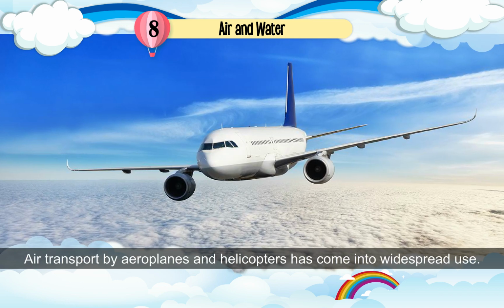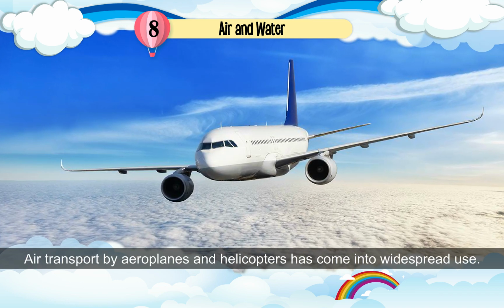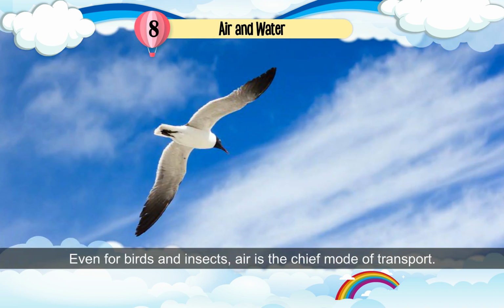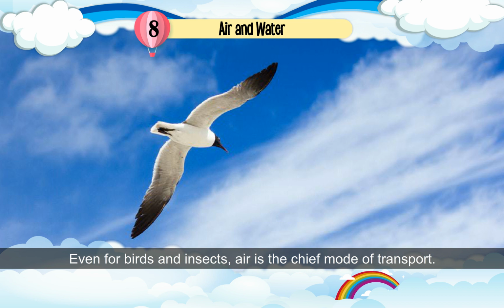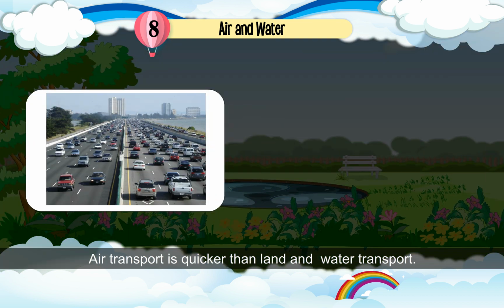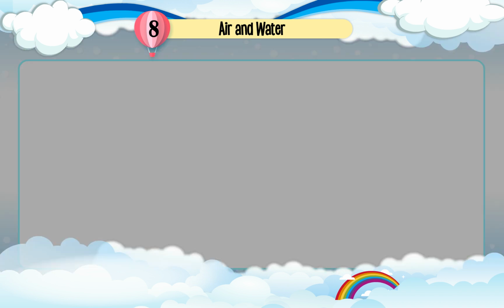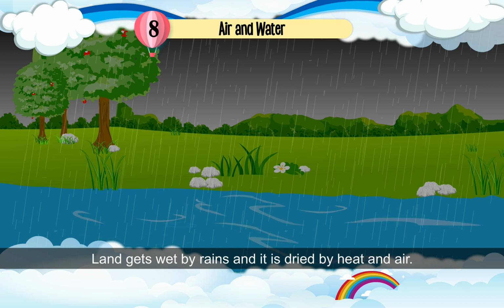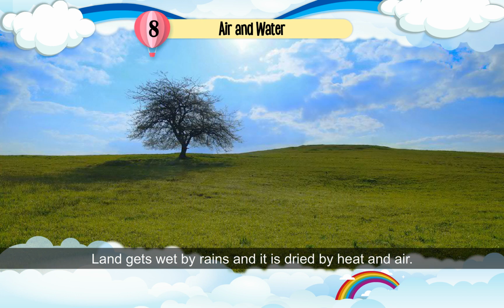Air transport by aeroplanes and helicopters has come into widespread use. Even for birds and insects, air is the chief mode of transport. Air transport is quicker than land and water transport. 6. Air helps in drying. Land gets wet by rains and it is dried by heat and air.